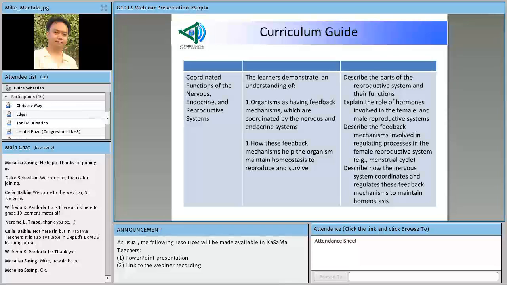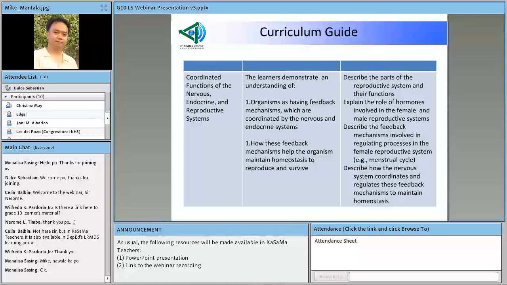Okay, so here again is our curriculum guide. We have here the learning competencies for Module 1, coordinated functions of the nervous, endocrine, and reproductive systems. The learners demonstrate understanding of the following: organisms as having feedback mechanisms which are coordinated by the nervous and endocrine systems, and how these feedback mechanisms help the organism maintain homeostasis to reproduce and survive.